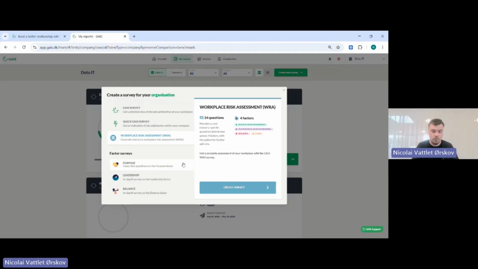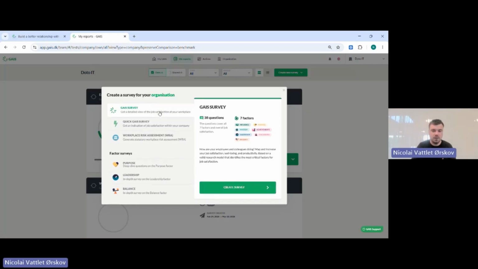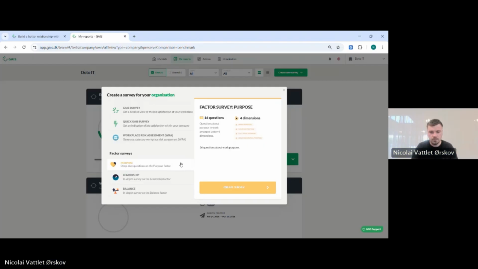And just at the end, we have 3 factor surveys. A factor survey is just an option for you to dive deeper into a specific factor. So let's say that you ran the full GAIS survey and you receive the data, and you can see, okay, the balance factor, so the balance between private life and work life, that score is not the best. We would like to explore what is behind this, what is the reason for this. Then you would be able to send out a complete balance survey, only asking questions on this. And you can do that also on leadership and on purpose.